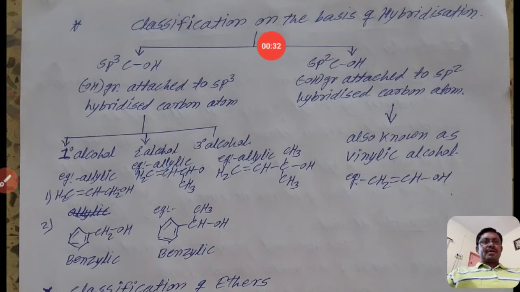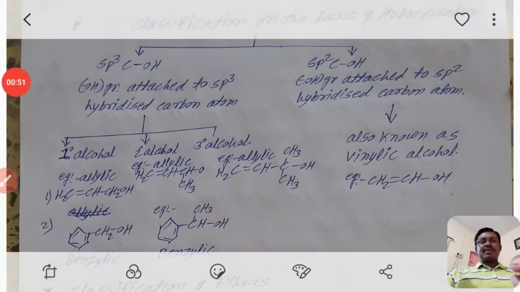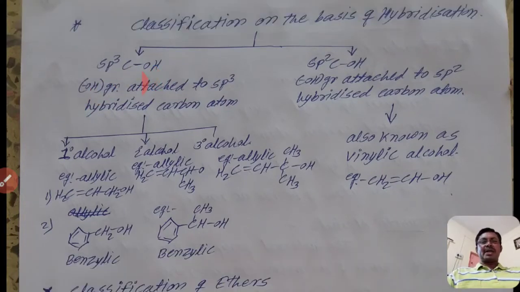Classification of alcohols and phenols on the basis of hybridization, or unsaturated alcohols, is as follows. First, the sp3 carbon-OH bond, where the hydroxyl group is directly attached to an sp3 carbon atom. And the second one, where the hydroxyl group is directly attached to an sp2 hybridized carbon atom.